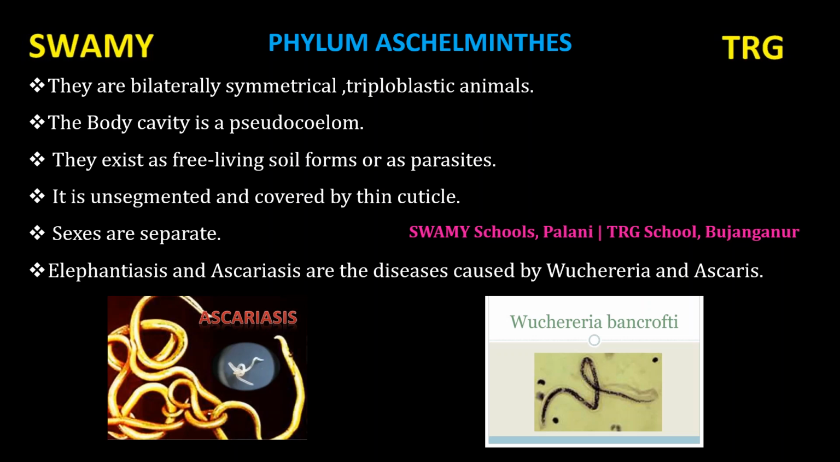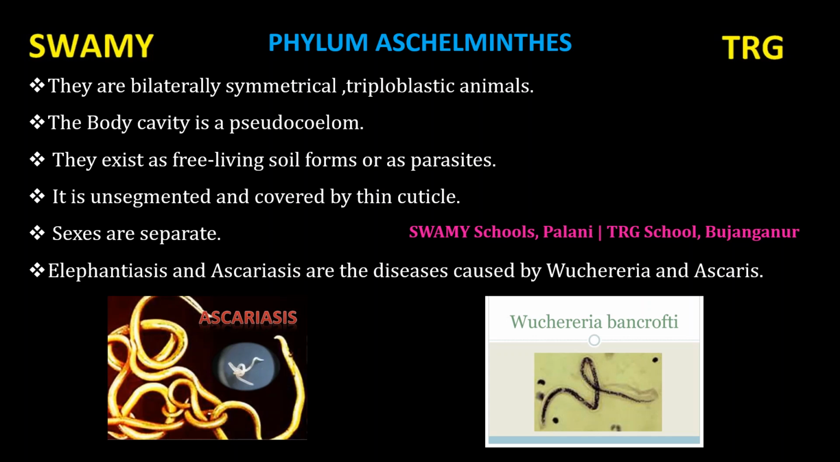Aschelminthes are bilaterally symmetrical. What is meant by bilaterally symmetrical? If we cut the organism into two, it gives two identical halves, isn't it? That is called bilaterally symmetrical. Then, they are triploblastic animals. If we see the cross section of the animal, we have three germ layers, ectoderm, mesoderm and endoderm. Hence they are called triploblastic animals.